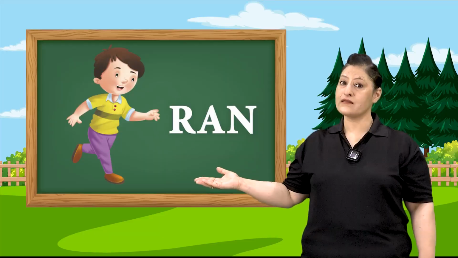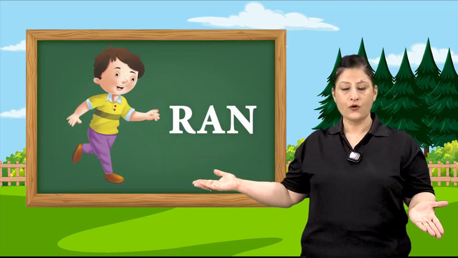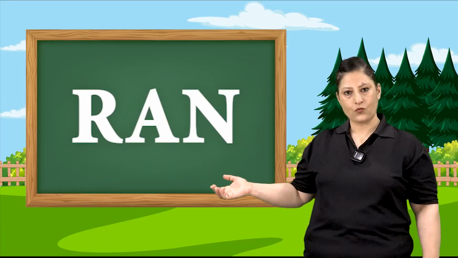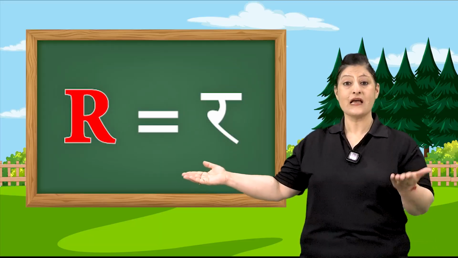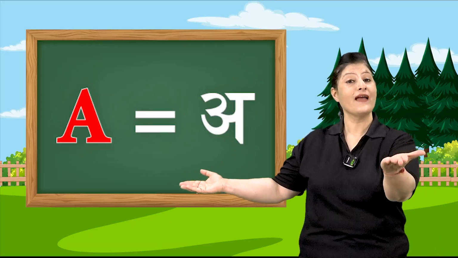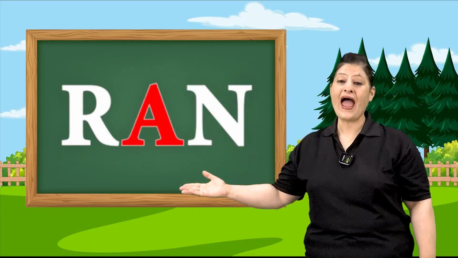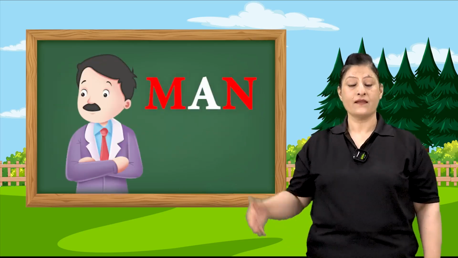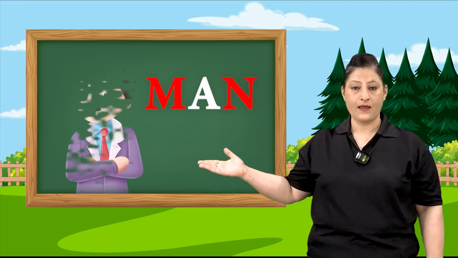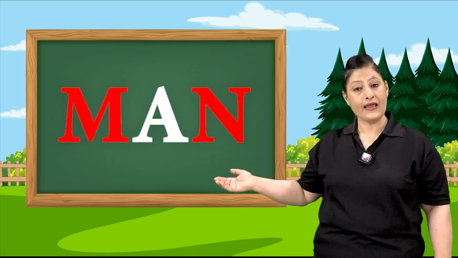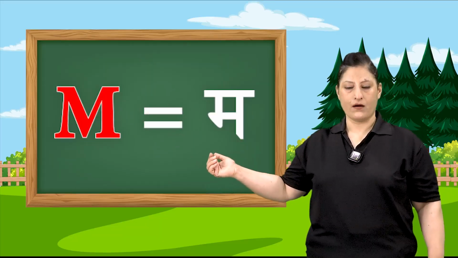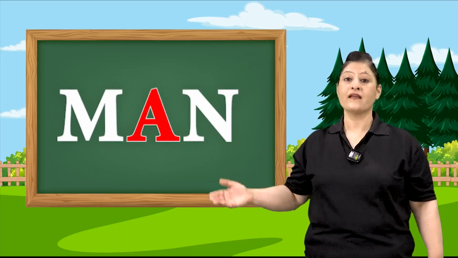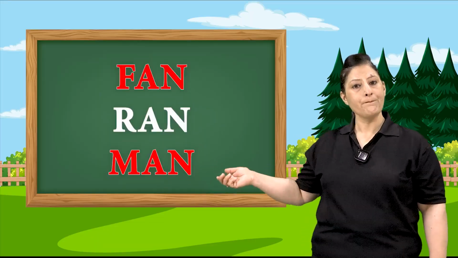After fan, there is a boy. What is he doing? We don't know. Let's read. R, A, N. R says R. A says A. N. Ran. Yes, you are right. After ran, there is a picture of a man. M-A-N. M says M. A. N. Man. Fan. Ran. Man.